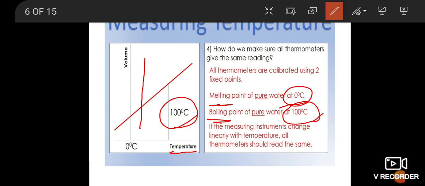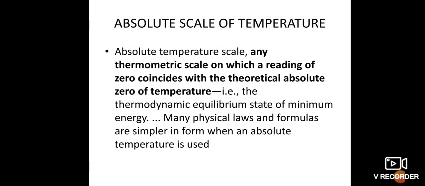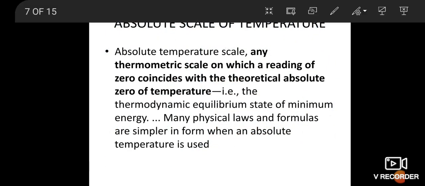If the measuring instruments change linearly with temperature, all thermometers should read the same. Next one, absolute scale of temperature. What is the absolute scale of temperature? The Kelvin scale.